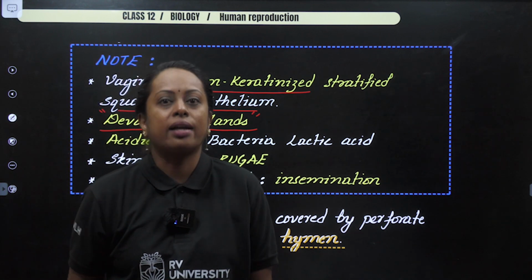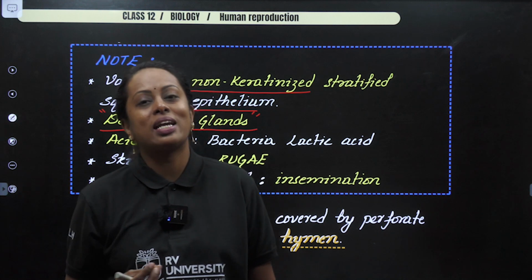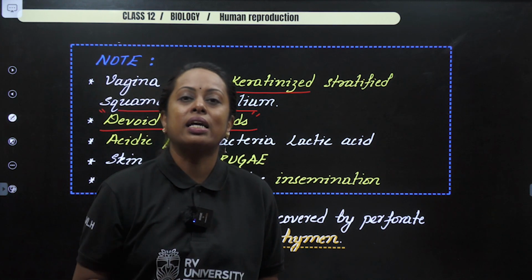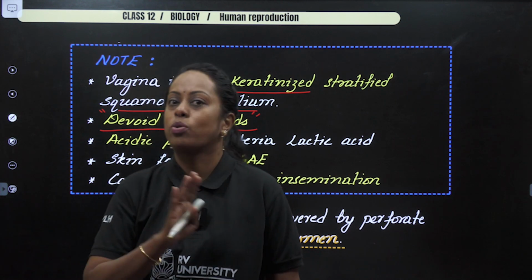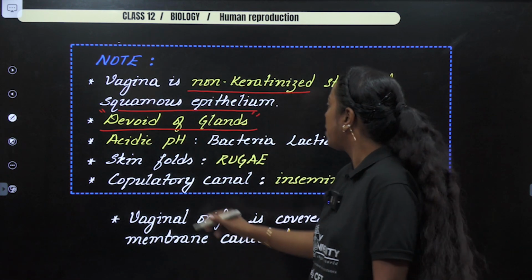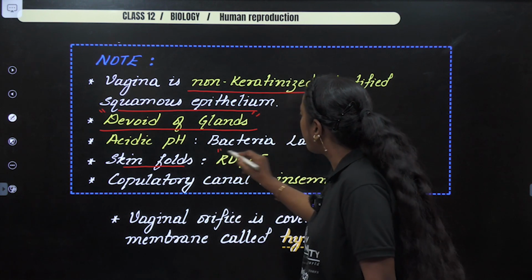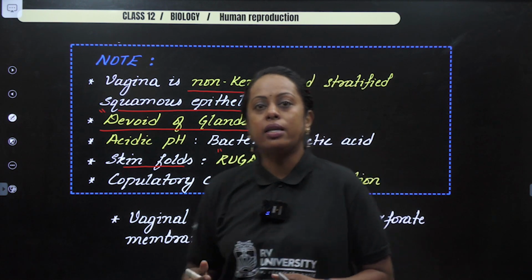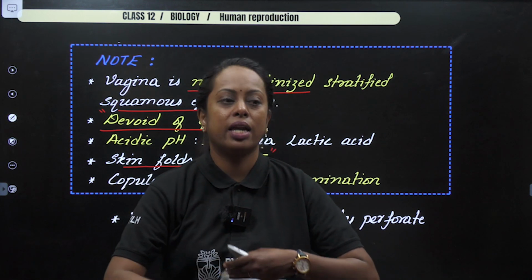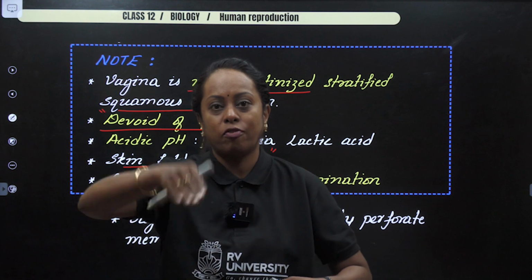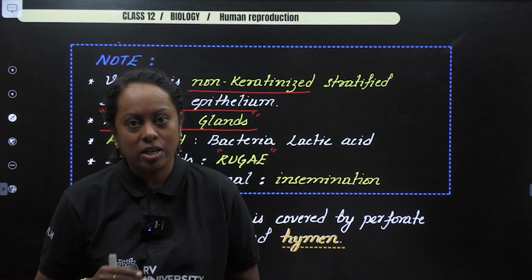So what about the secretion then? The glands are actually present in the cervix region. Whatever secretion has to occur is secreted in the cervix region, which flows into the vaginal part. So glands are not present in the vagina. Now, there are folds of skin. I hope you would have come across this particular word if you have studied the stomach internal structure. The folds of the stomach, which help in mixing up of food, those folds are called rugae. Such kind of folds are also seen in the vaginal part.